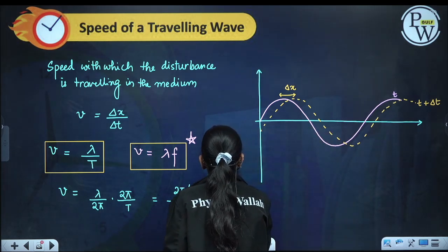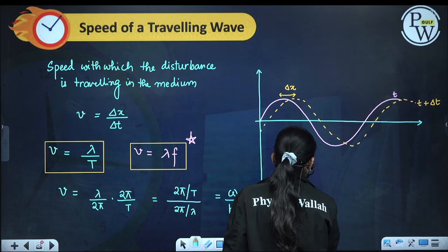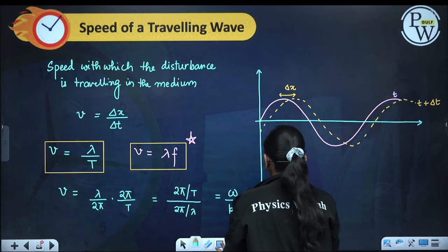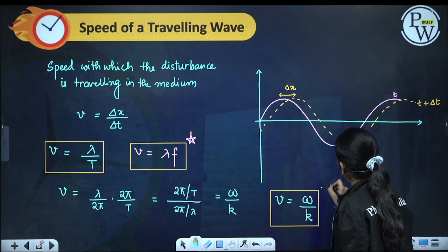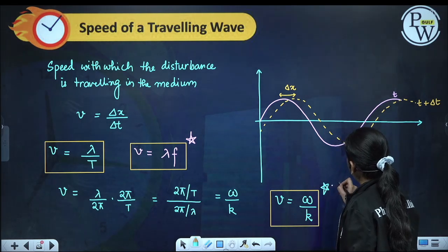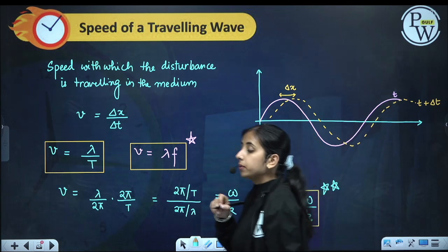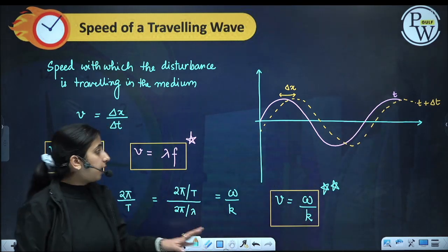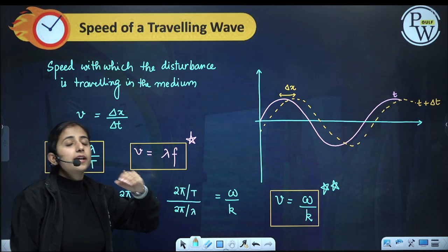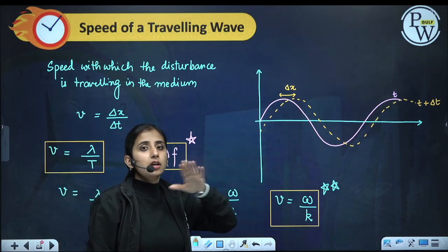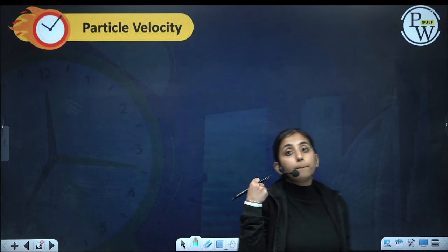So we get the relation that the speed of the wave is equal to omega by k. This is the speed with which the disturbance is traveling in the forward direction. Now let us do the speed of a particle.